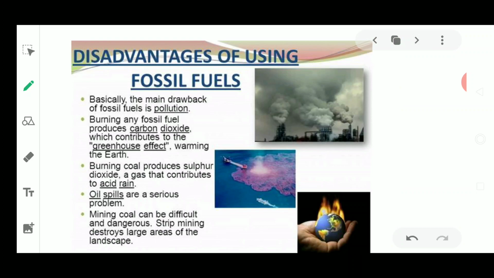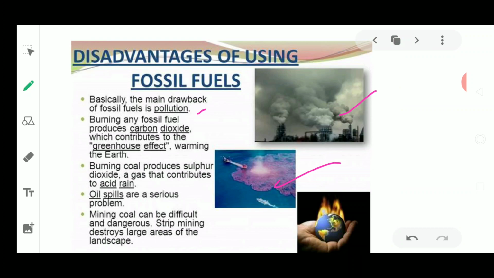So let us first see the disadvantages of using fossil fuel once again. Basically, the main drawback of fossil fuel is pollution. Burning of fossil fuel causes lots of pollution. Why? Because it produces harmful gases. As I told you, it produces acidic oxides, which lead to the formation of sulfur dioxide, and which leads to the formation of acid rain.